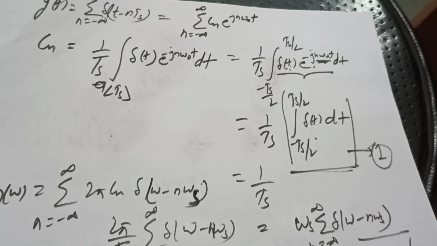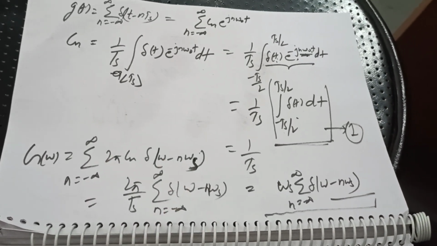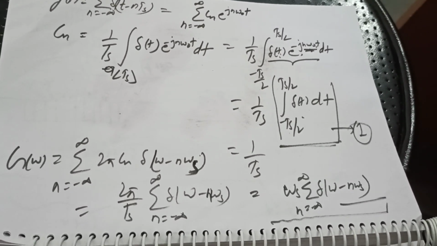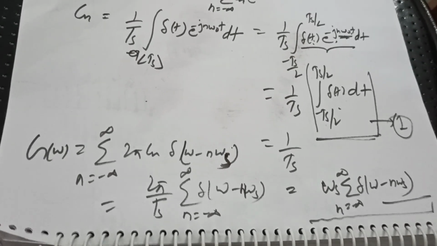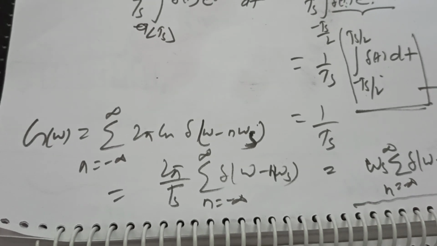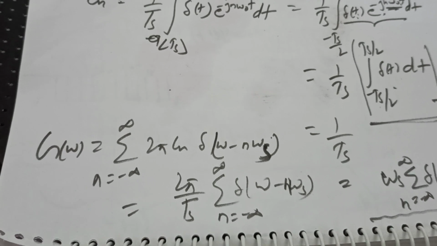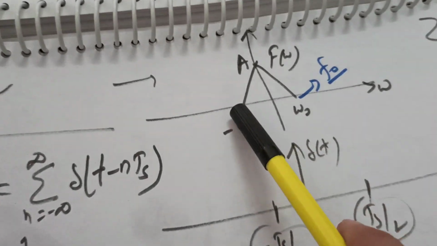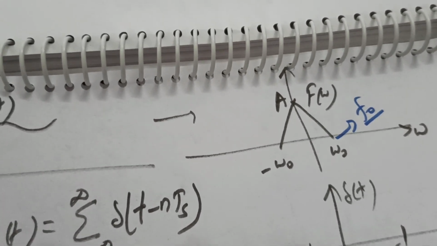So the Fourier transform will be 2 pi Cn delta(omega minus n omega s), that is omega s summation n equals minus infinity to infinity delta(omega minus n omega s), where omega s is what? Omega s is the sampling frequency. Be very particular about it. Omega s is the angular frequency of sampling, whereas omega naught is the frequency which is limiting the band here. I think both the parts are clear.